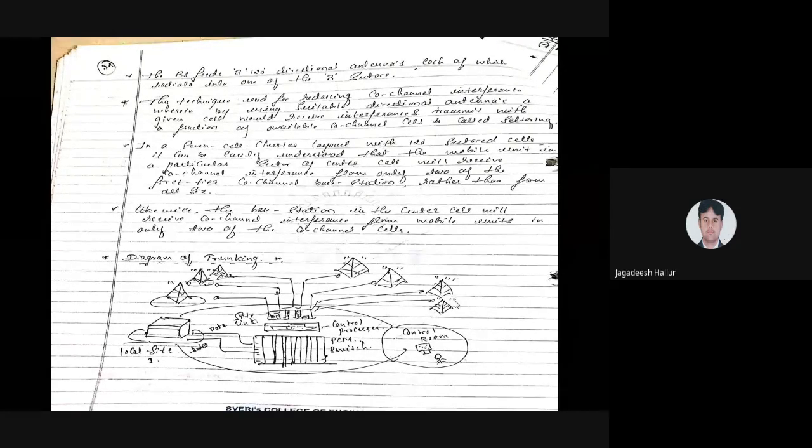Okay, different sectors we are using; we have already seen the 360-degree sector cell, the 120-degree sector cell, and the 60-degree sector cell. For 360 degrees, there is only one cell.